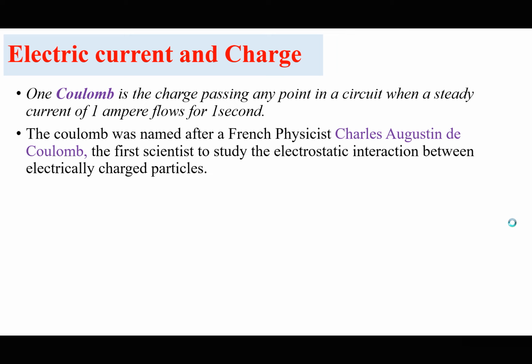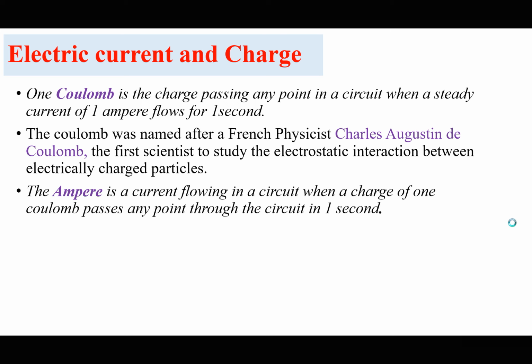So the unit for coulomb is named after a person. That's why it is actually a capital letter C. And then, of course, we know the ampere is the current flowing in a circuit when a charge of 1 coulomb passes any point through the circuit in 1 second.